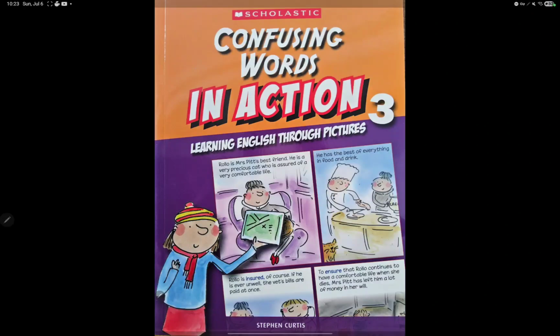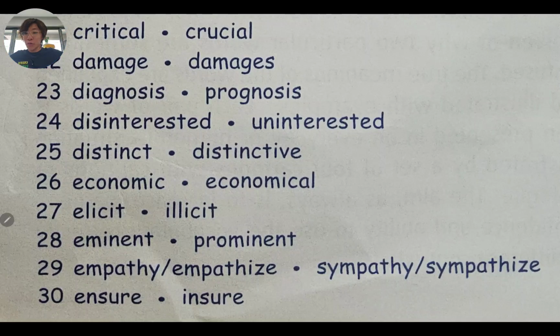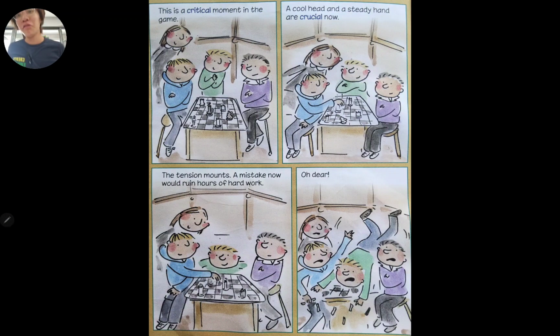Confusing words and action number 3. Today we're doing set number 3, word sets 21 to 30, from critical to crucial to ensure and ensure something. Alright, we'll figure out what all those mean later. For now though, let's get these words ahead of the road.